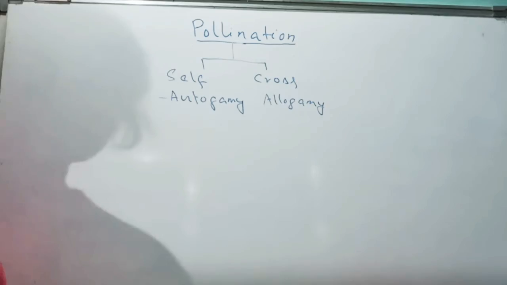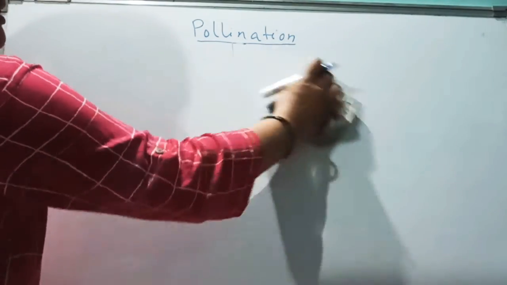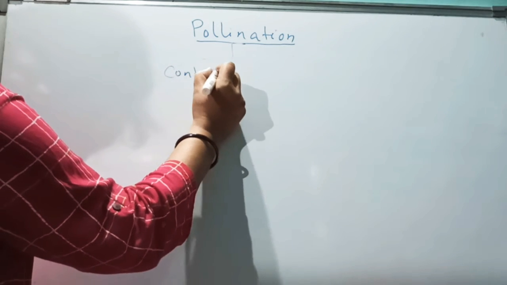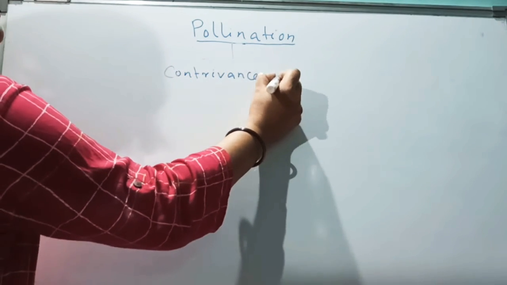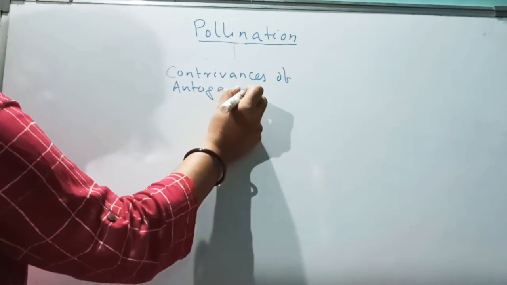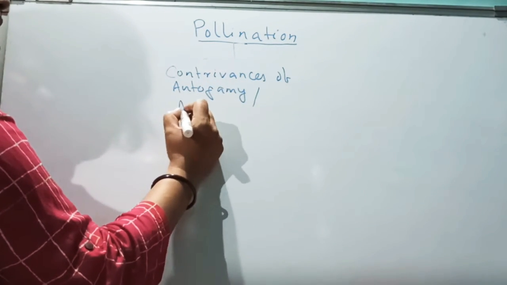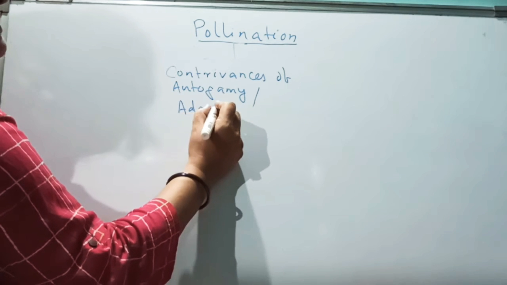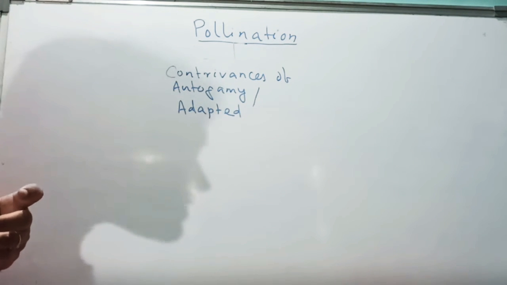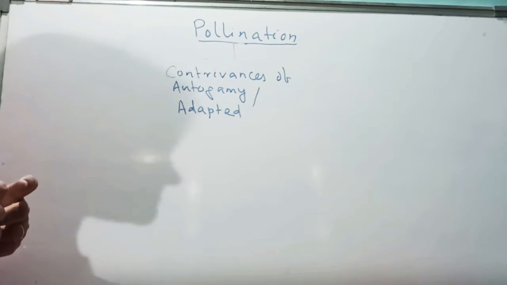Contrivances means how the flowers or plants are adapted, how they are adjusted, by which they are bound to be self-pollinated.